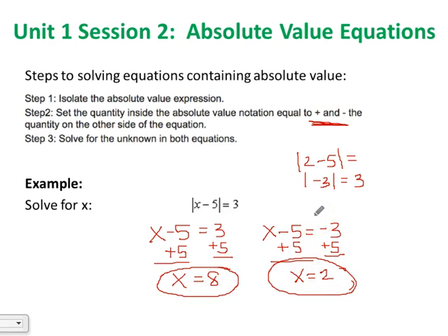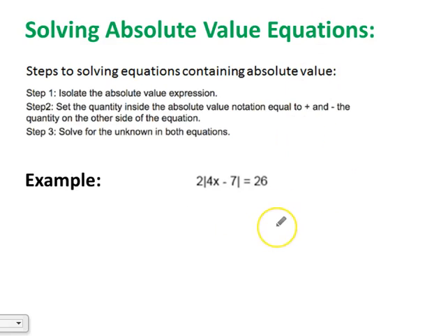So again, when we solve absolute value equations, we have to set up two equations where we set the absolute value expression equal to a positive and a negative version of that 3, just like we did here. A positive 3, and we set it equal to a negative 3. I'm going to go on to the next slide, so if you need more time here, go ahead and click pause. Let's try one more example.